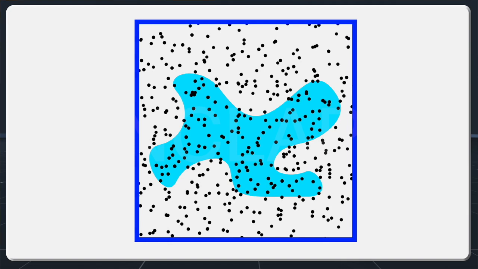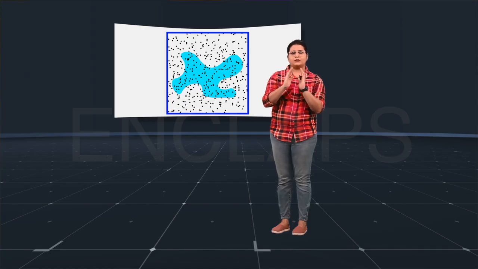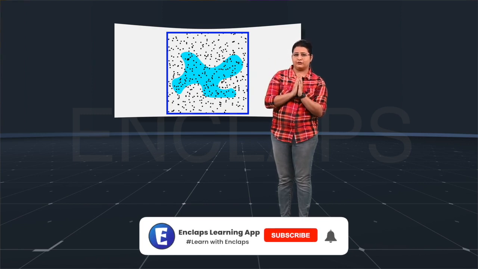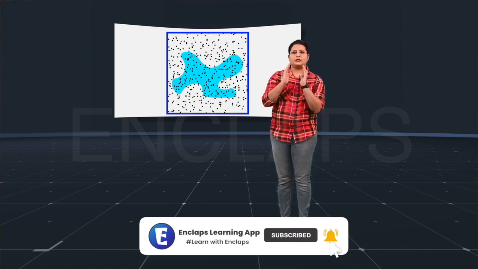The value that we get by dividing the number of dots inside the figure by the total number of dots inside the square would be approximately equal to the value that we get by dividing the area of the given figure by the area of the square. For example, suppose there are 100 dots inside the given figure and there are a total number of 250 dots inside the square.